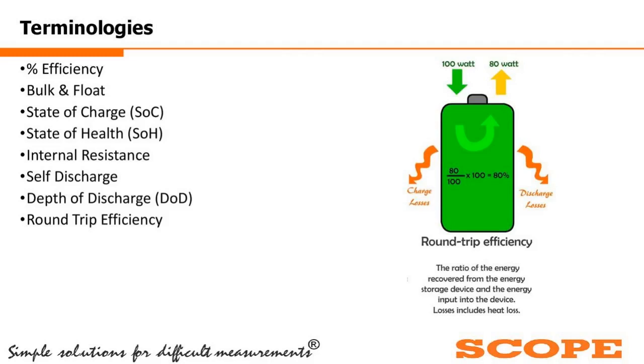Now, in the case of discharge, the energy is 80 watt. So some amount of energy is consumed by the battery or the cell itself, around 20 watt. So the ratio of this output energy and the input energy is known as the round trip efficiency.